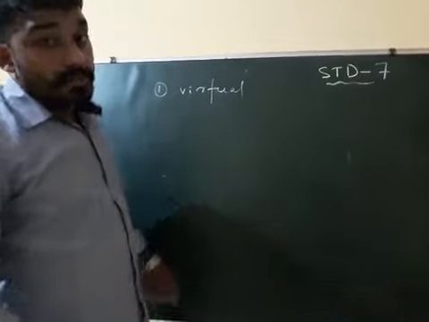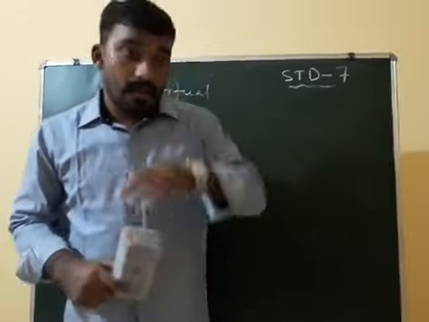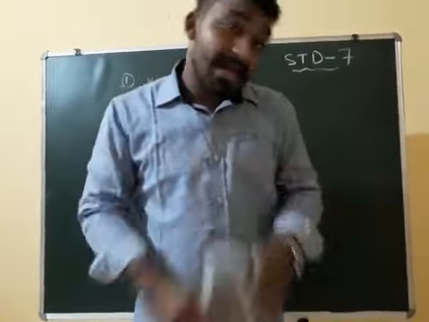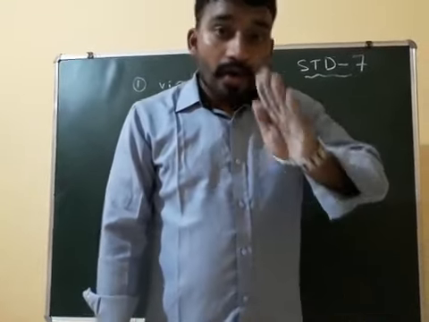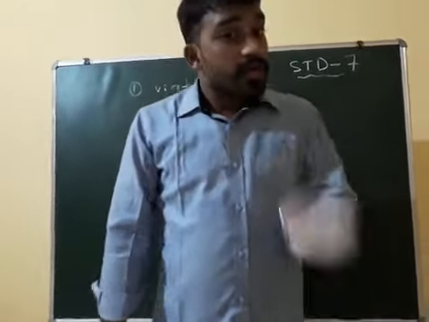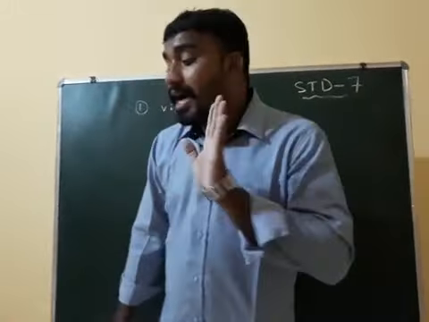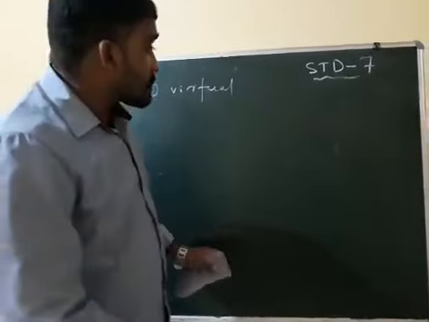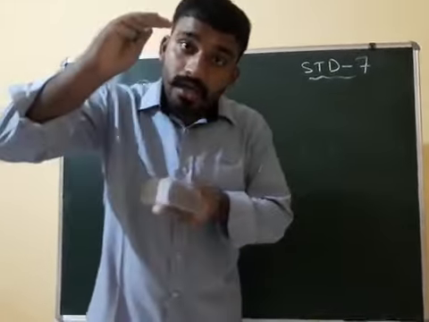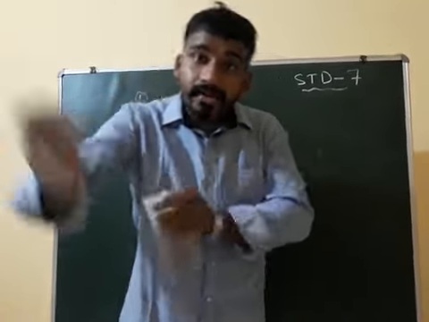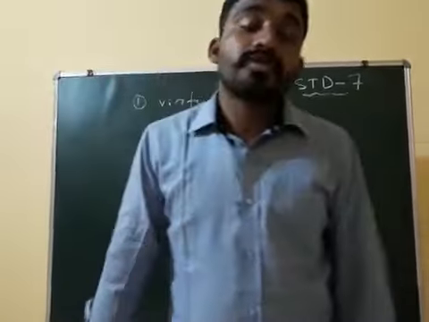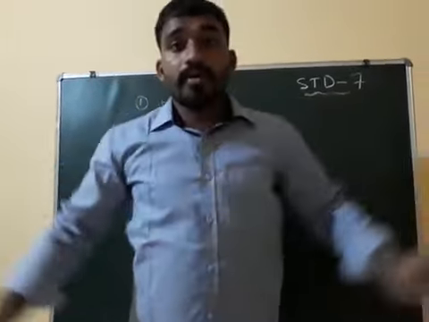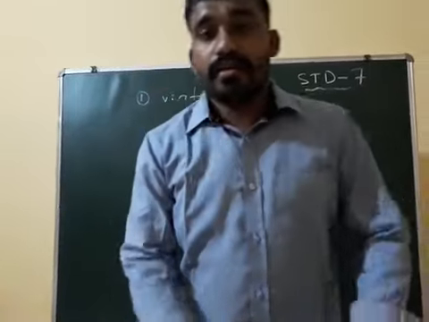Second, the image is erect. Suppose you are standing in front of your mirror, then is your image inverted or a fully erect image? You will get an erect image, an upright image. How you are standing, your image also will stand like that. Third point is that it is of the same size as the object, means the size of the image will be equal to the size of the object. Your image will not become fat, your image will not become thin.